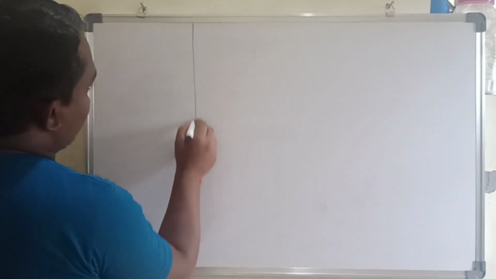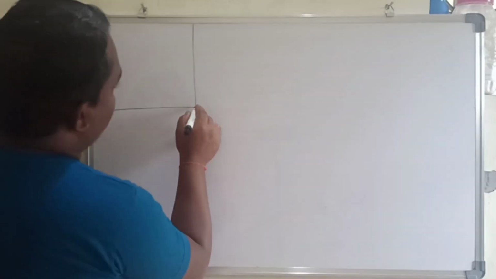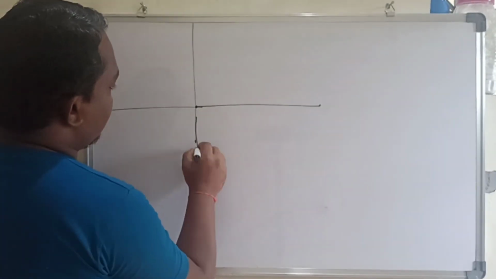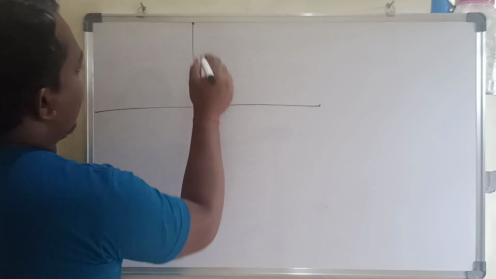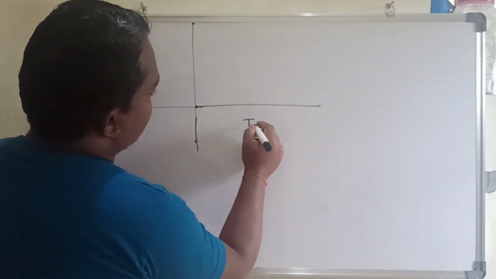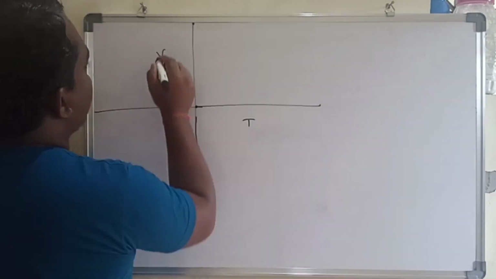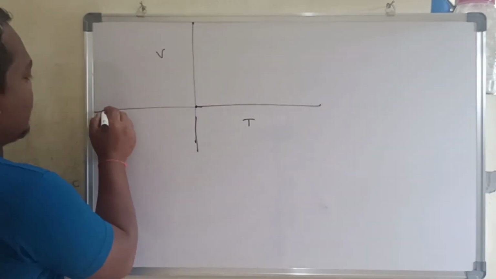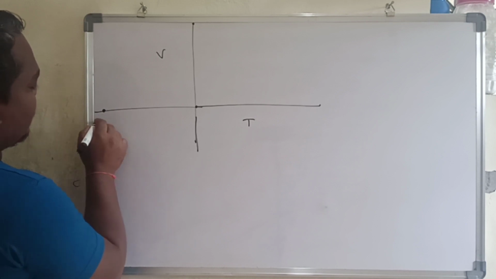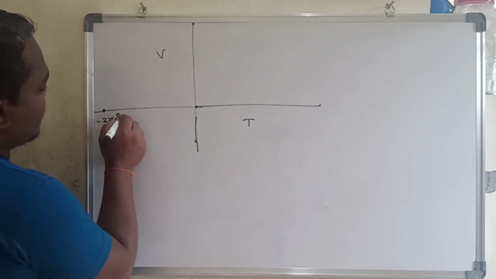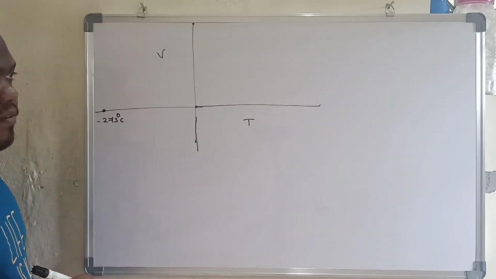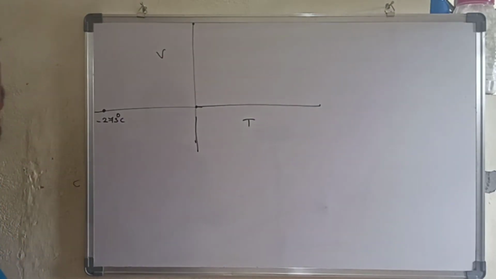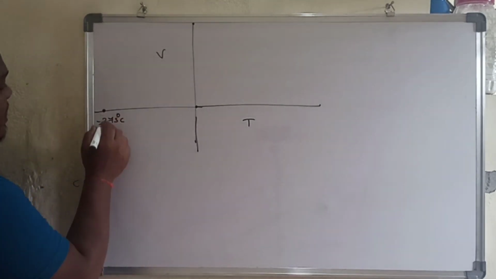Here I'm going to write the negative side also. So this is a graph between temperature versus volume. Here I'm going to introduce a new scale, that is the Kelvin scale. At minus 273 degrees Celsius, Kelvin is going to start. So that is 0 Kelvin, or absolute 0 we can call it.